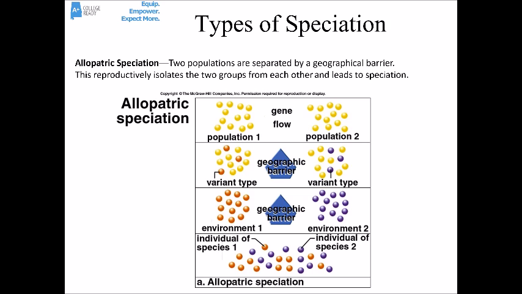Random mutations happen. Different mutations in the two populations. Some are selected for, some are selected against. And over time, more and more mutations, more and more differences accumulate. Eventually, so many mutations and so many events happen that the two populations, at least, are no longer the same species. They're two different species.